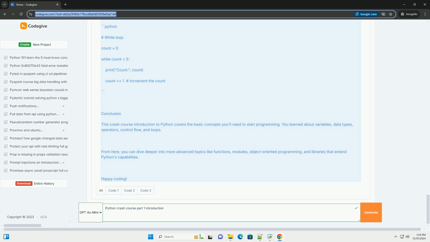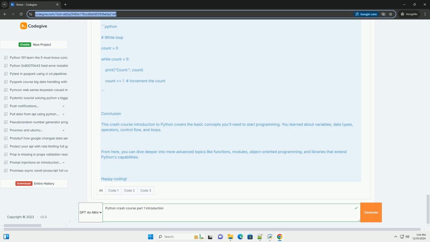6. Control flow, if statements. Control flow statements allow you to make decisions in your code. The if statement is used for conditional execution. Example. Python. age equals 18. If age is greater than or equal to 18, print "You are an adult." Else, print "You are a minor."